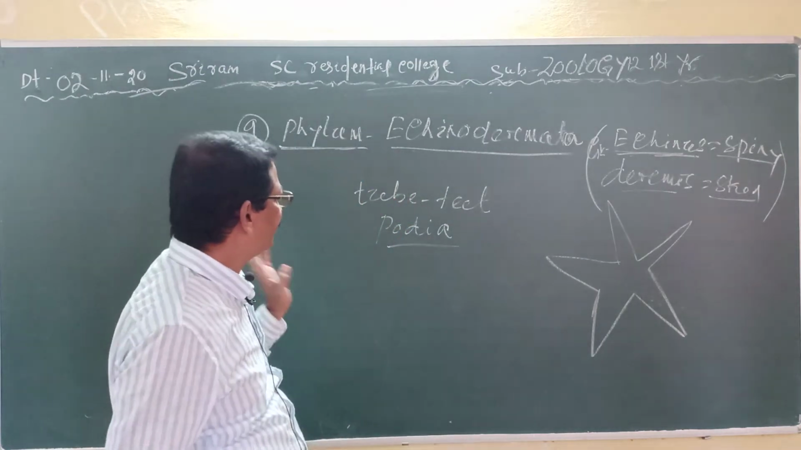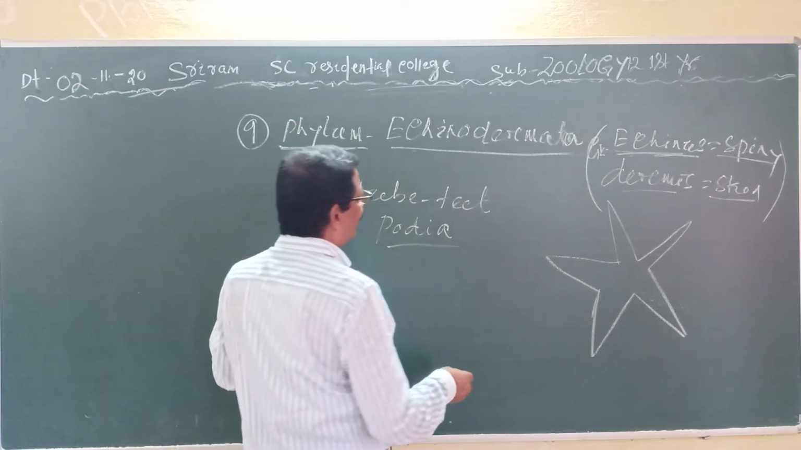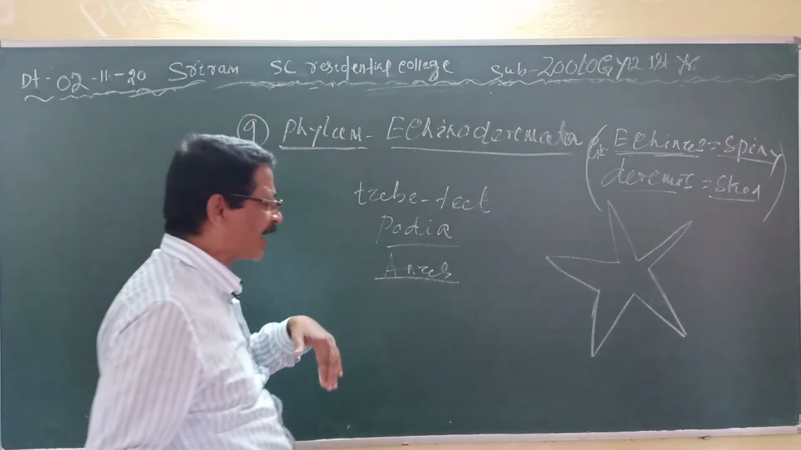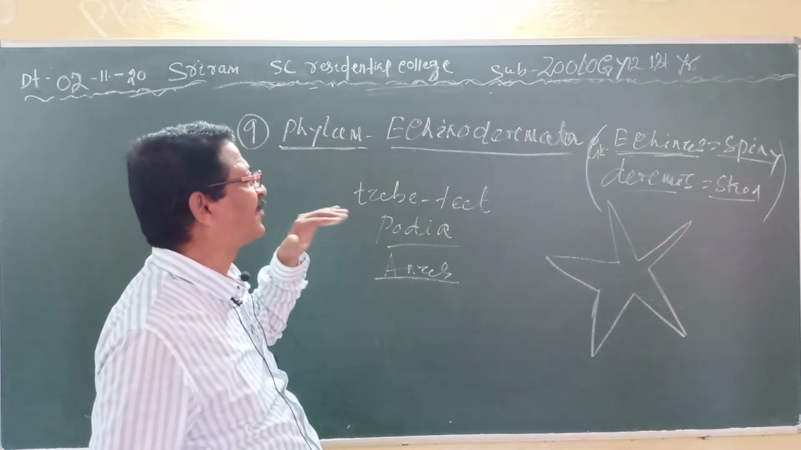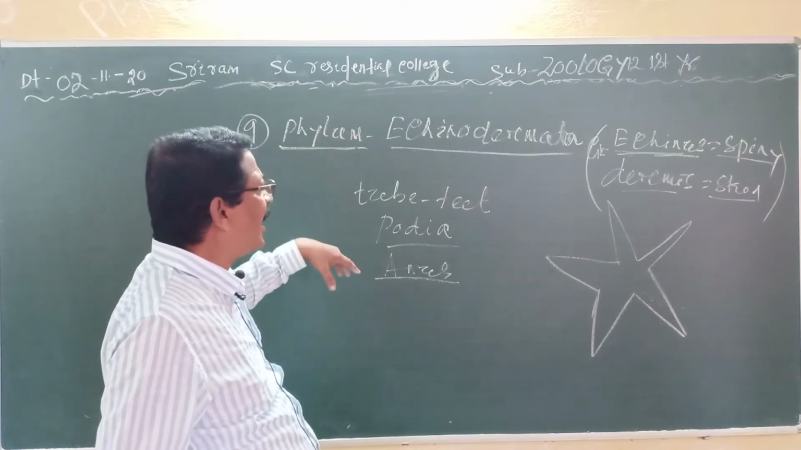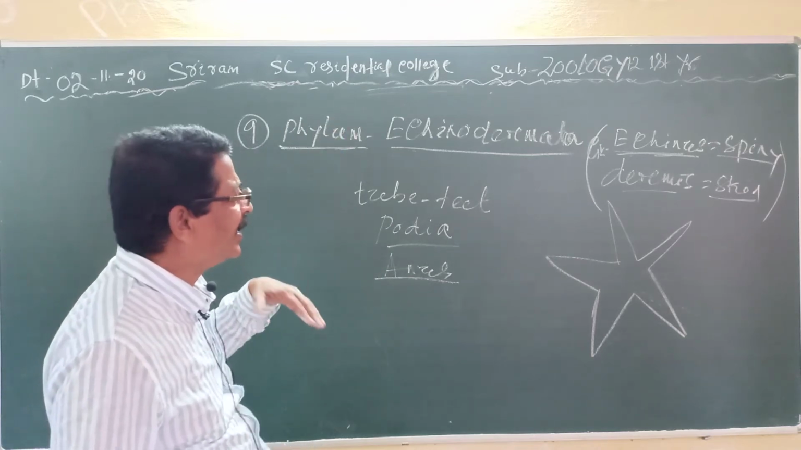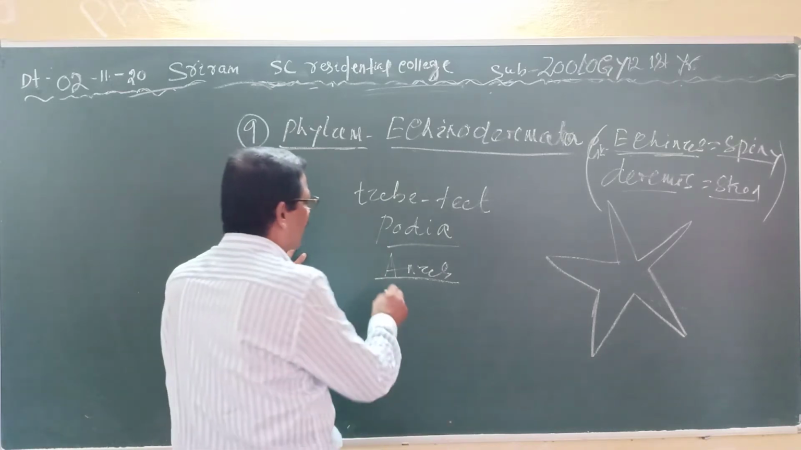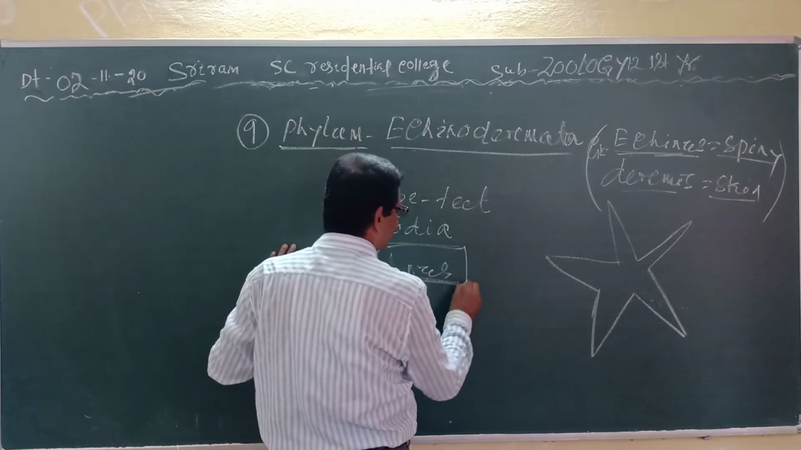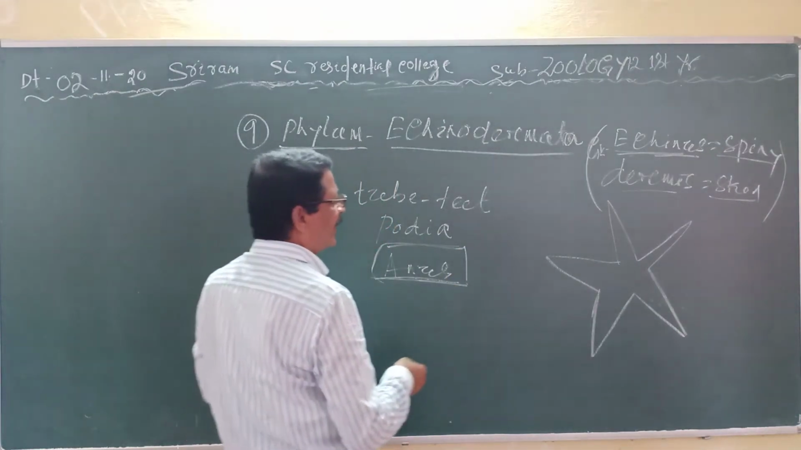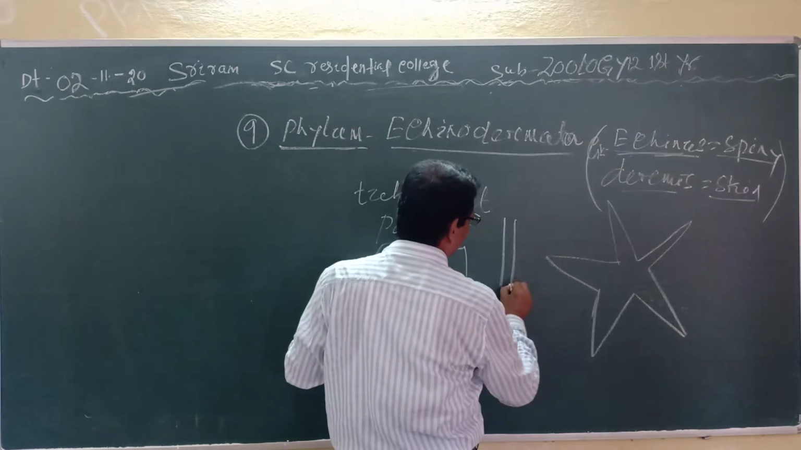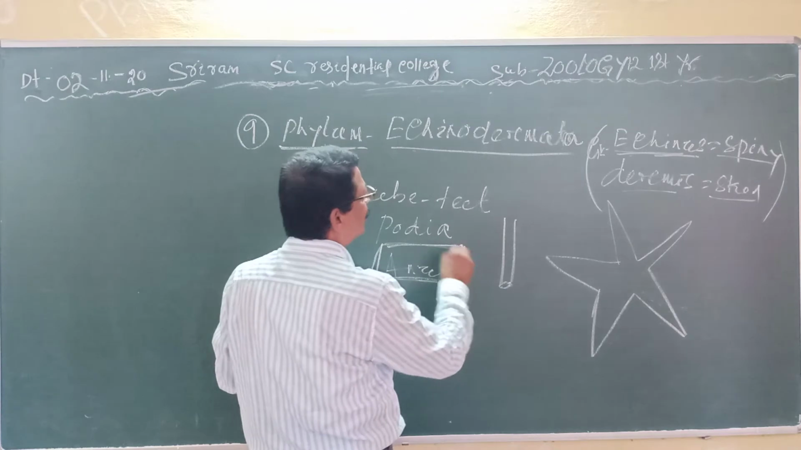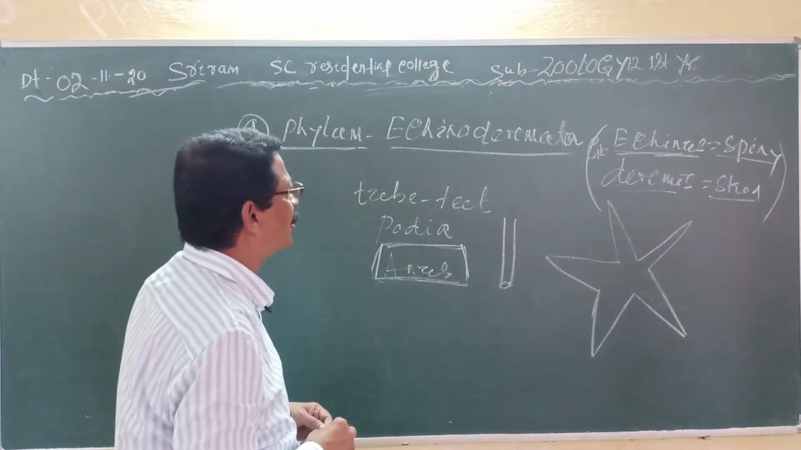Clear? Then the anus is present on its dorsal surface. It is a peculiar characteristic feature in the animal kingdom. In any other phylum, you will never find the anus on the dorsal side. Animals always bear the anus either at the terminal end or on the ventral surface. But in Echinodermata, the anus is present on the dorsal surface.